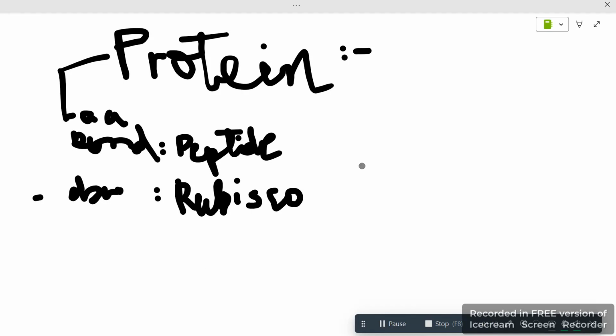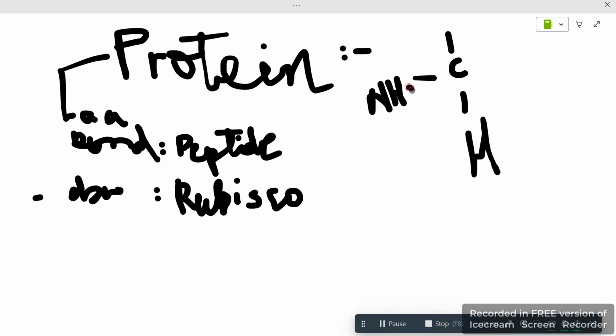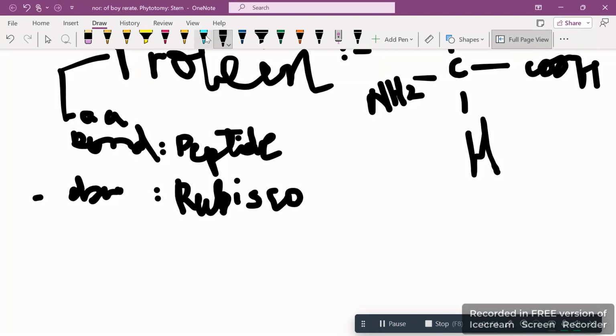Now let's discuss what would be the structure. The structure is very simple. So this is the basic structure. Here in the middle is the element carbon, attached to NH2 and COOH, which is the carboxyl group, and NH2 the amino group. And here you will see R, which is the radical group. This means this is a variable alkyl group. H here is the bond. So this one is variable. This is a simple structure.